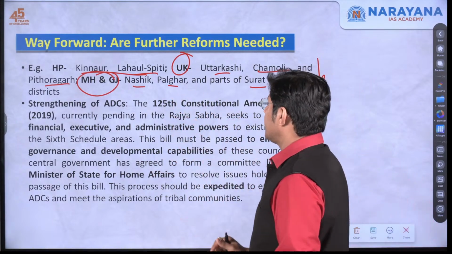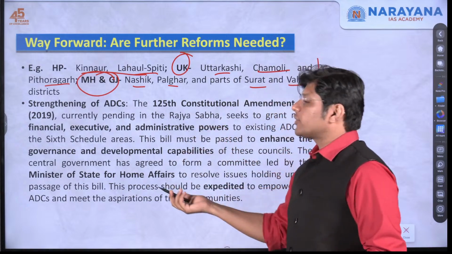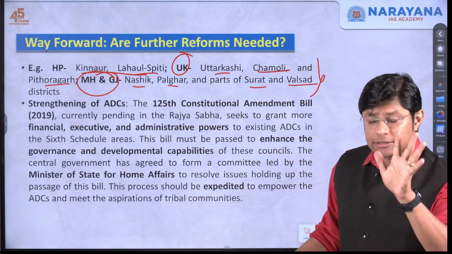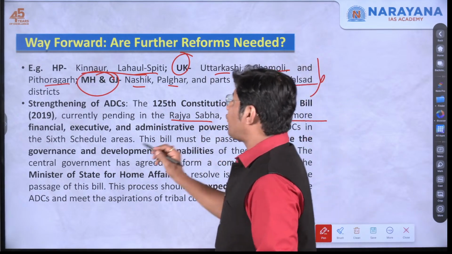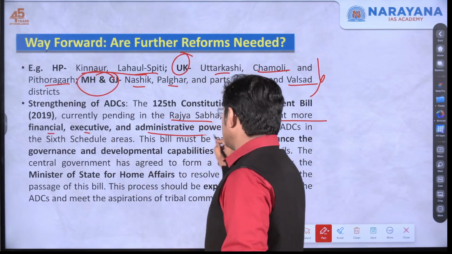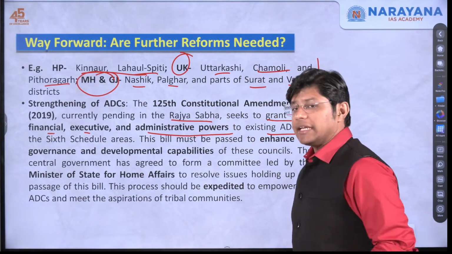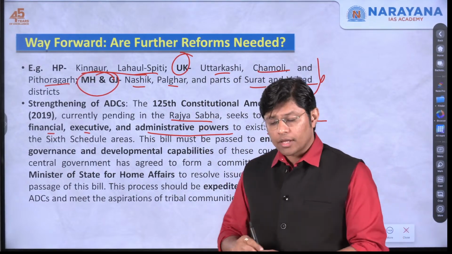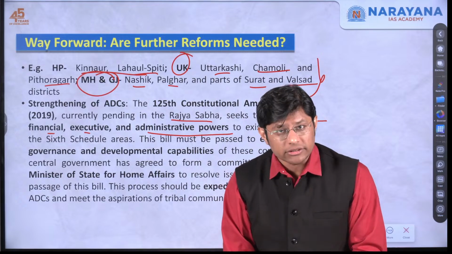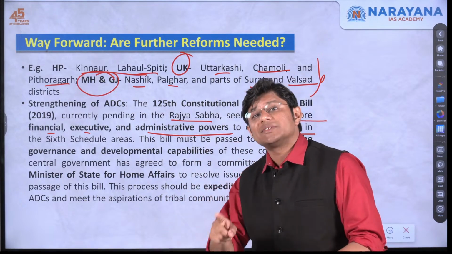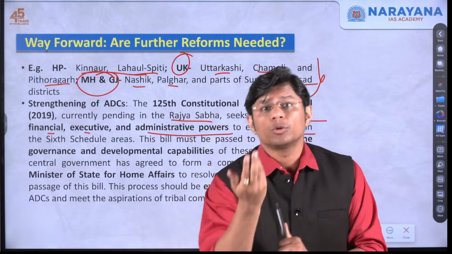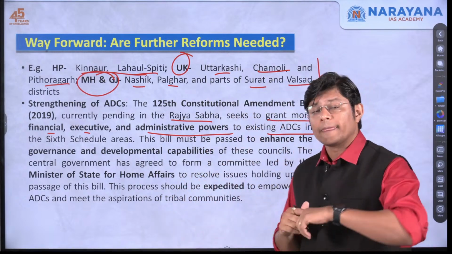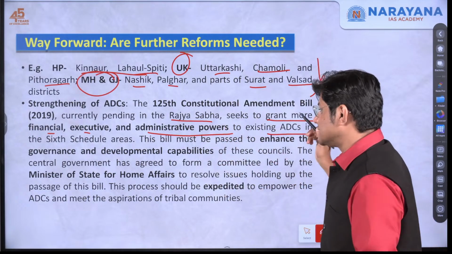The 125th Constitutional Amendment Bill, currently pending in Rajya Sabha, seeks to grant more financial, executive and administrative powers to existing ADCs, which means this law intends to give more powers to the autonomous district councils set up under the 6th schedule. They already have more powers, but again this bill tries to give more powers to the ADCs, right?